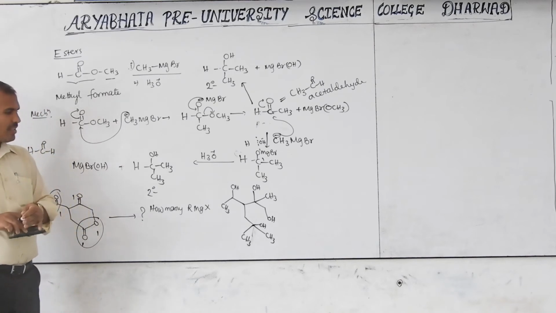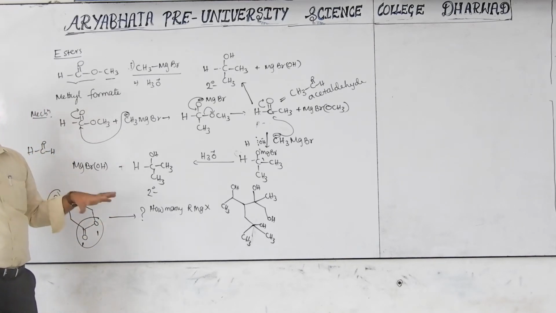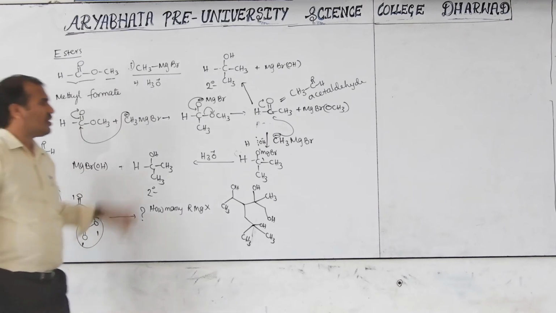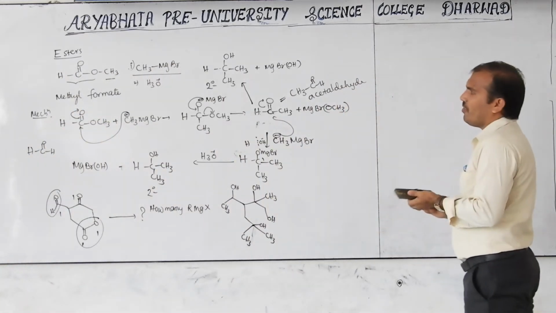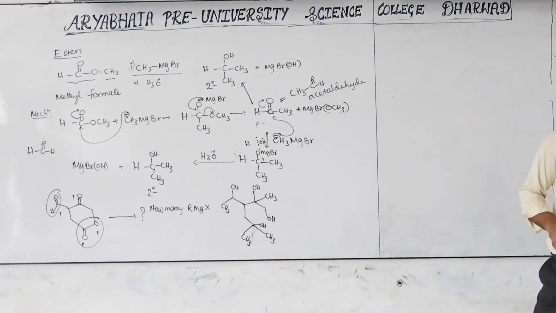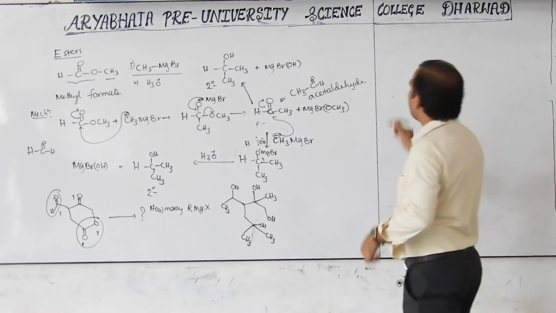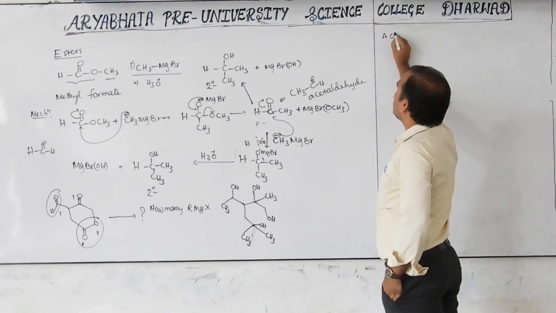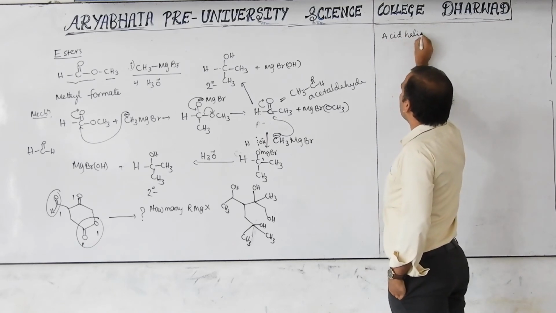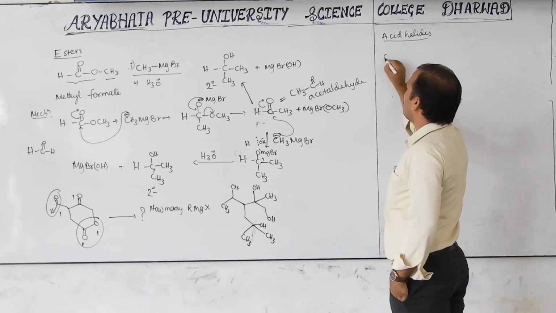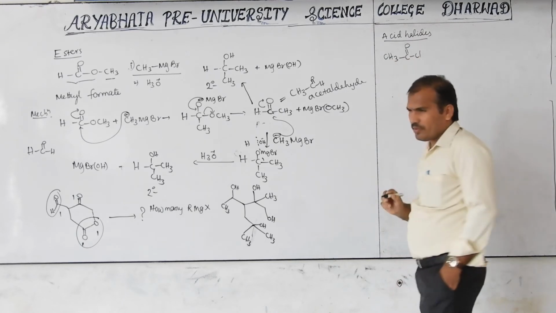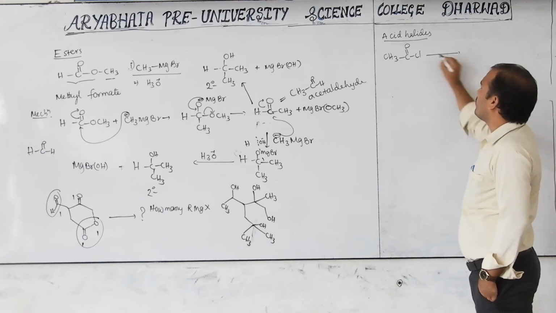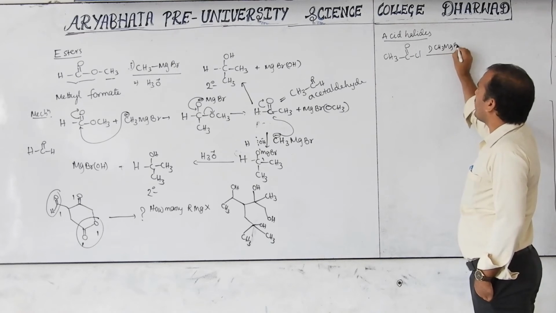I think it looks somewhat difficult for you, but we have to practice this, because the clear mechanism is mentioned here. Now, I will do the reaction with the acid halides. One of the best examples is acetyl chloride. This acetyl chloride reacts, first step, with Grignard reagent methyl magnesium bromide.